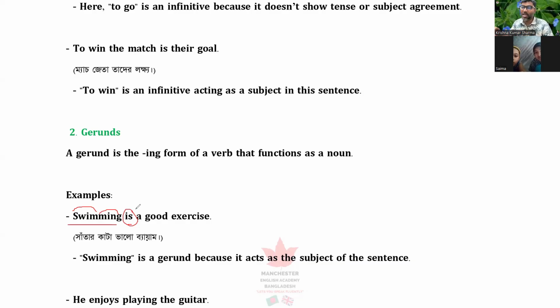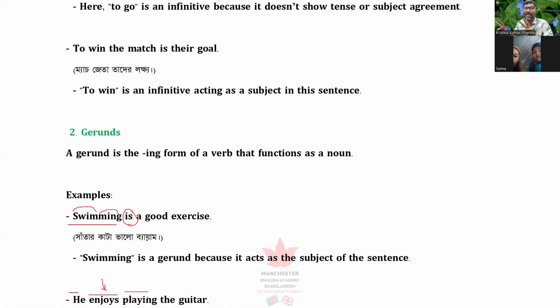For example, swimming is. But another one, he enjoys playing. Now you can see two verbs here, but can you say which one is the main verb? This enjoy is the main verb. He enjoys playing the guitar.